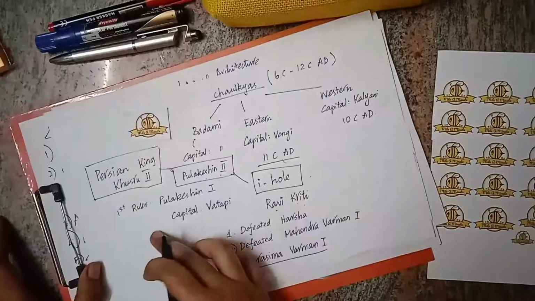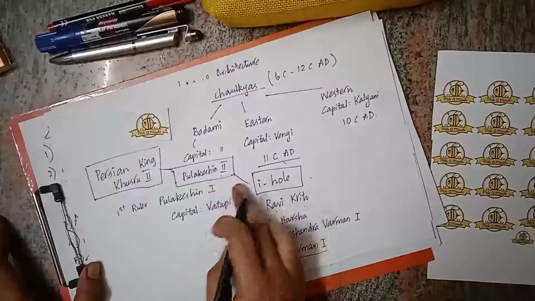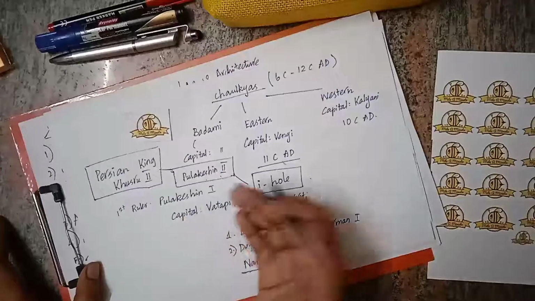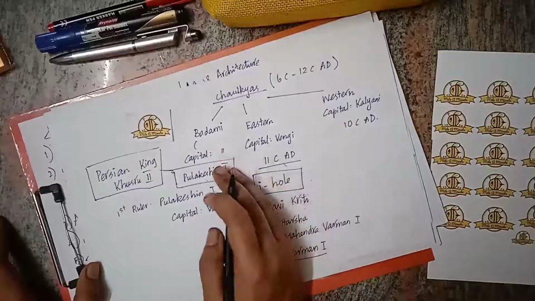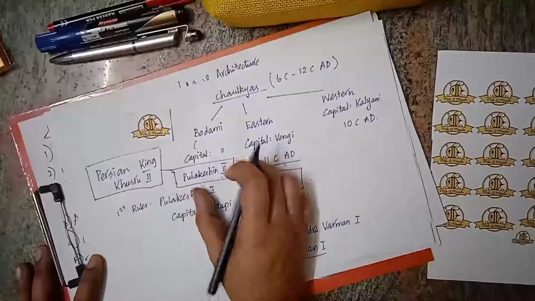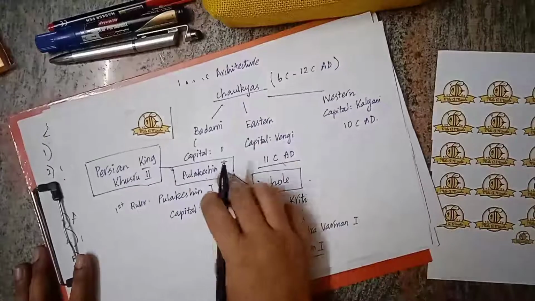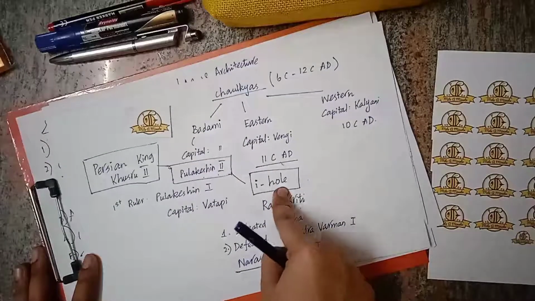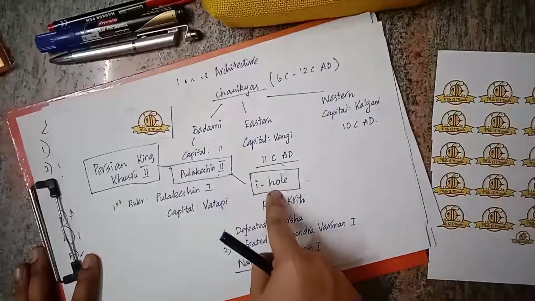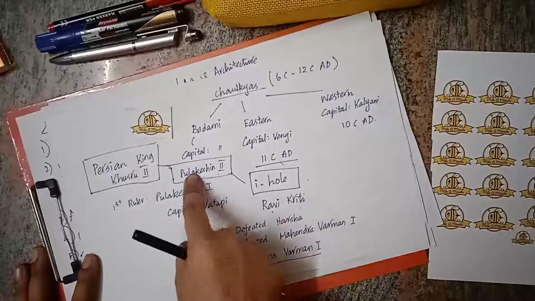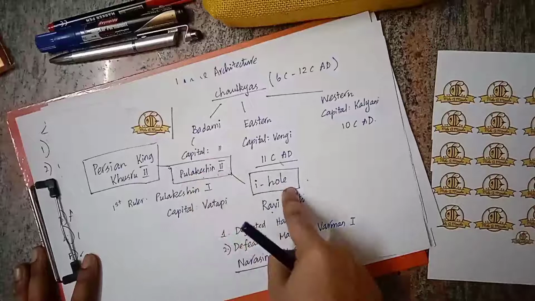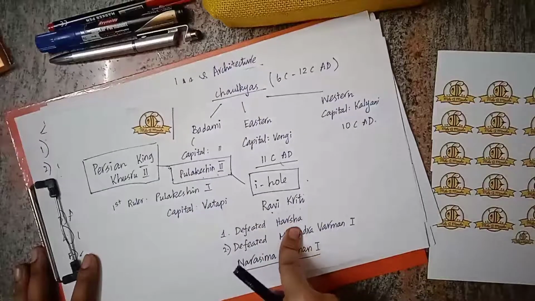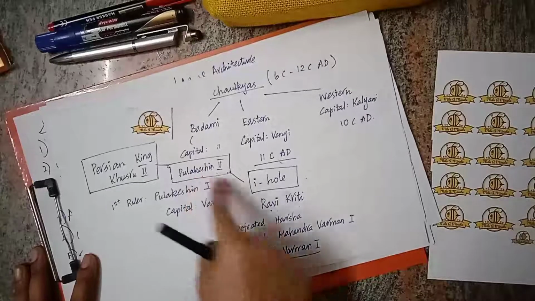The first ruler of the Chalukyas is Pulakeshin I. He set his capital at Vatapi and performed the Ashwamedha sacrifice. After this we have Pulakeshin II, and you should know about his contemporaries. We have already said Pulakeshin II defeated Harsha, which we know from the Aihole inscription by Ravikirti, the court poet of Pulakeshin II. In this inscription he says that Pulakeshin II defeated Harsha, so Harsha is his contemporary.